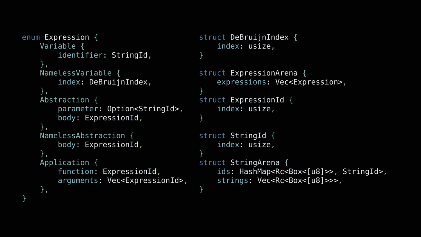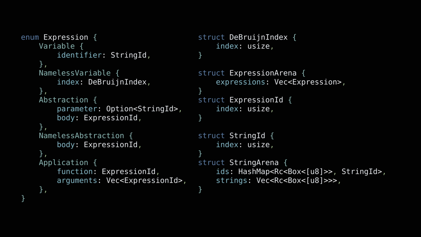To construct a mapping from binders to constraints, we'll be able to use a hash map with expression IDs acting as keys. Distinct expressions in an expression arena will have distinct expression IDs. This means that, for instance, each occurrence of a variable x in an expression has its own expression ID. We'll use a similar arena-based representation for strings. However, here, two equal strings will have equal string IDs. This will speed up operations involving hash sets of strings or hash maps of strings, since it is less expensive to hash an integer than it is to hash a string.